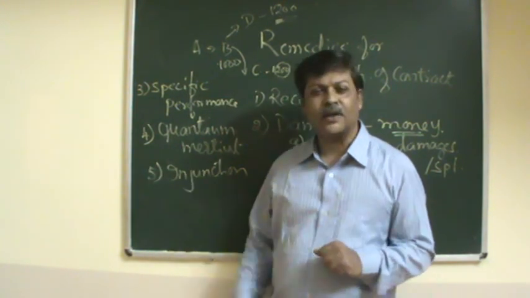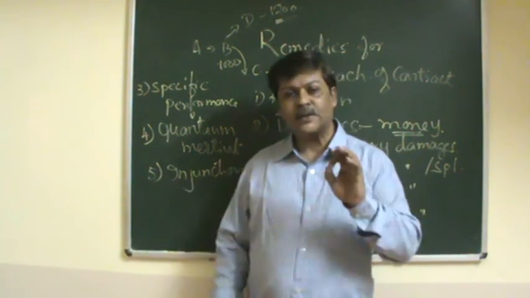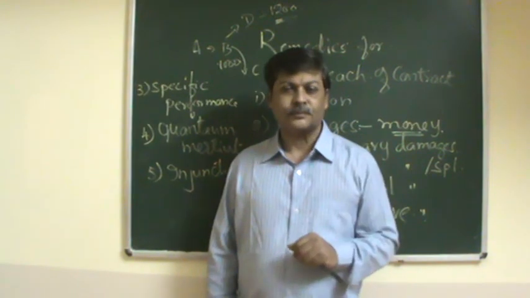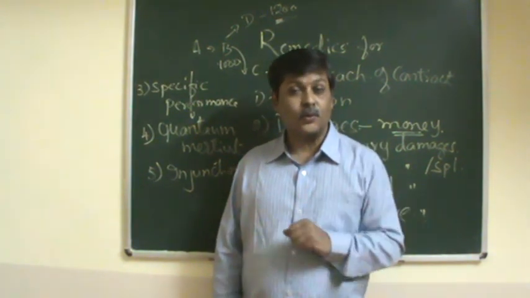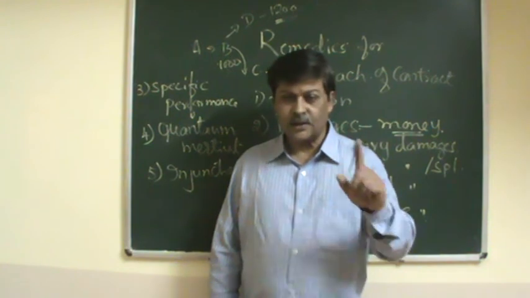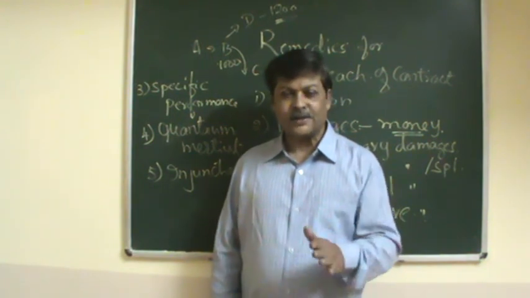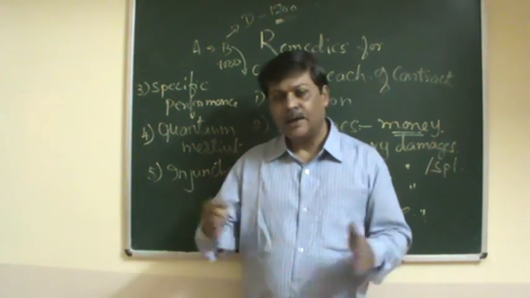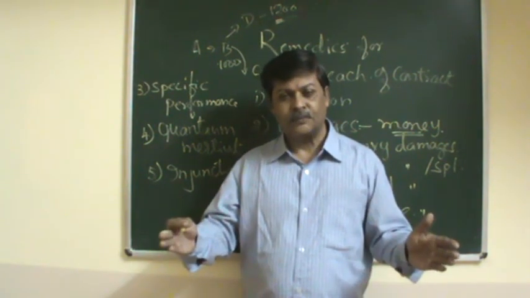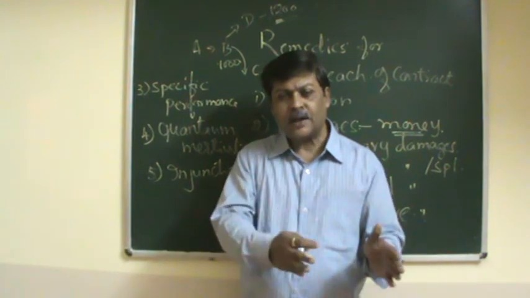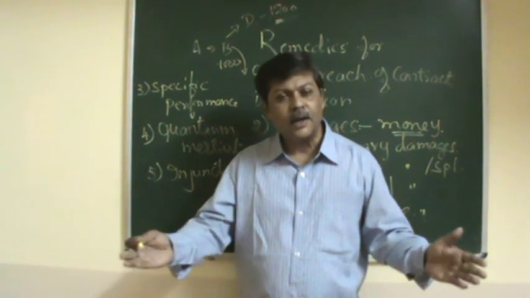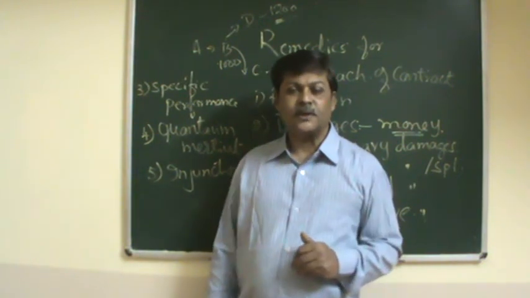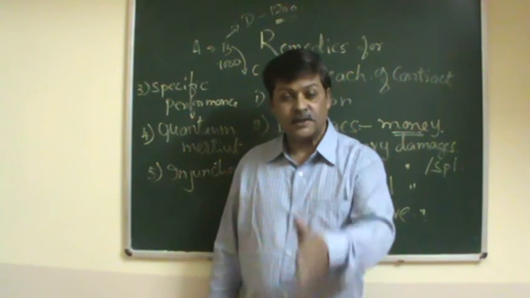This is one type of remedy. And the last one is injunction. Injunction is an order from the court directing a person not to do something. For example, between two houses there is an open space. A and B live together, and that open space is a passage.